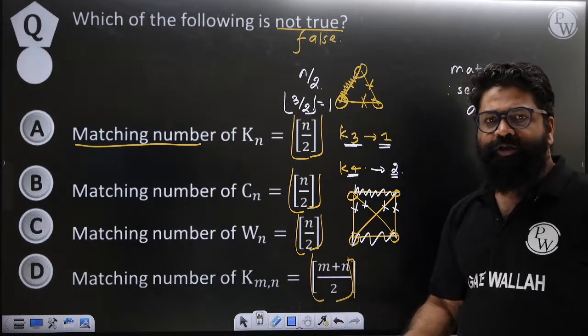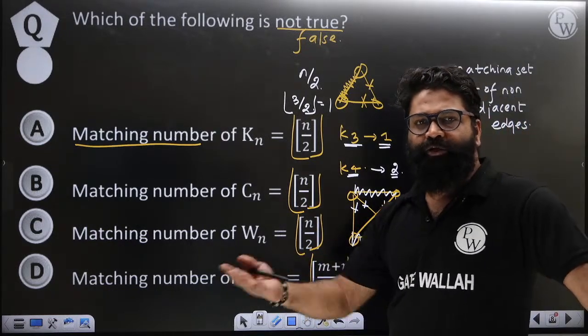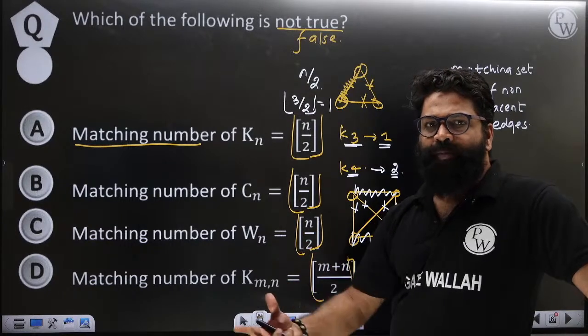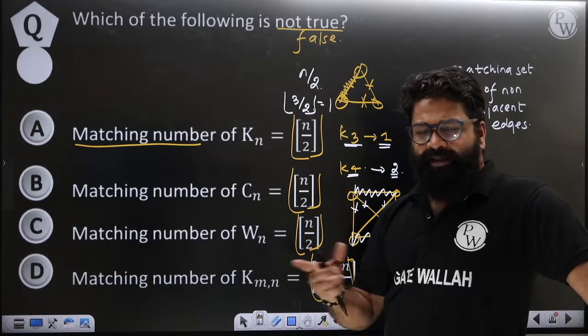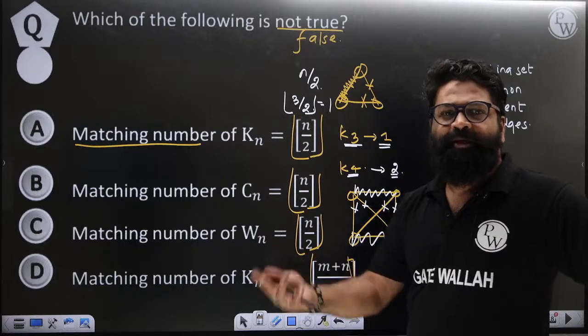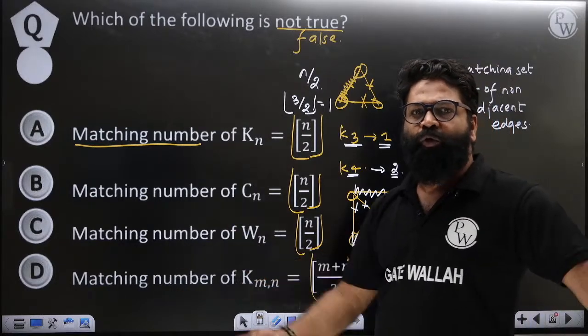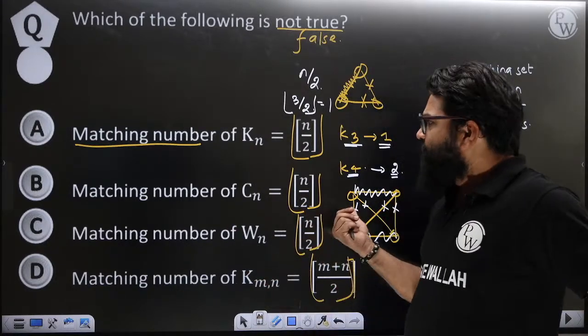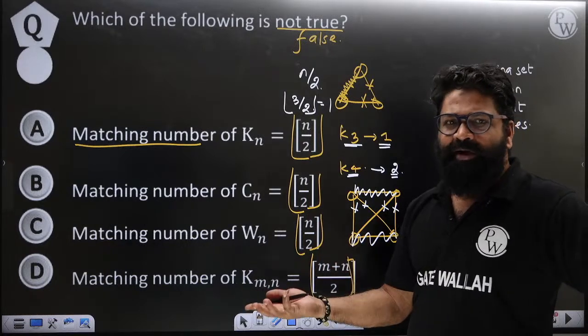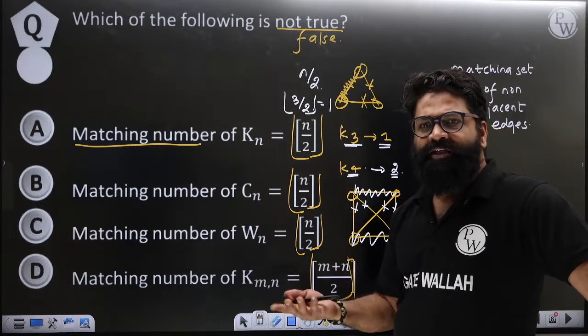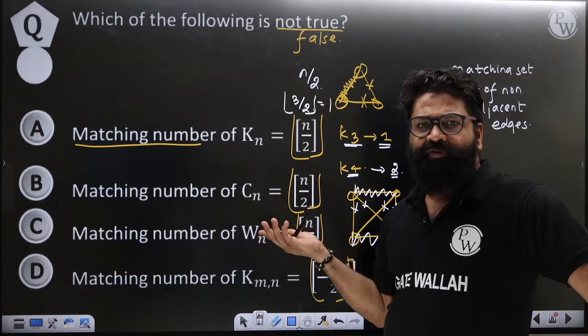The same situation will also happen to you in your examination. Sometimes you won't be getting a direct formula. At that point of time, you can take multiple examples and come up with your own analysis. Here I have done the analysis. I have not remembered this formula. Based on the analysis, I am trying to find it out.